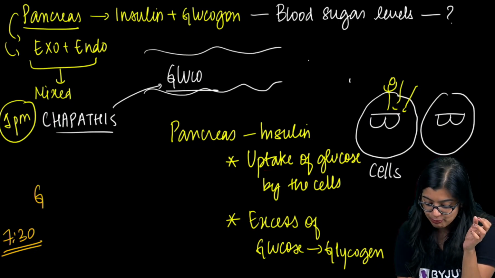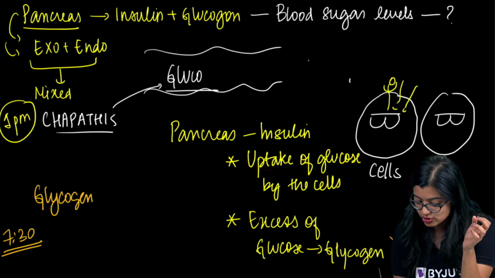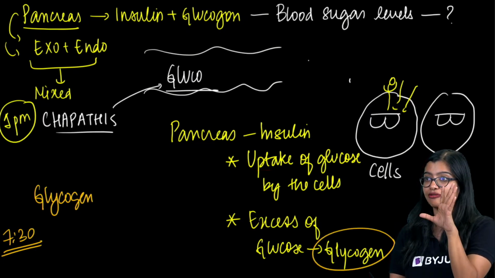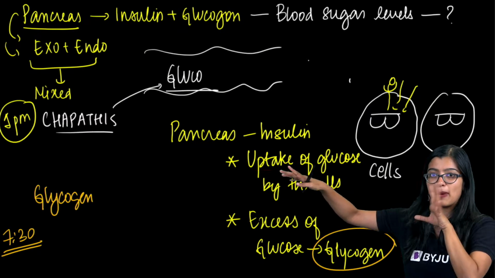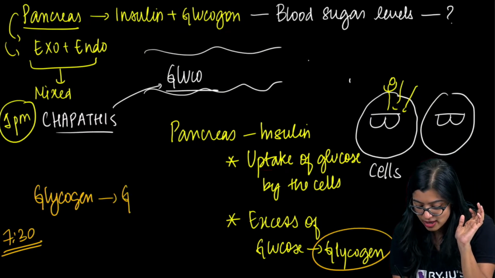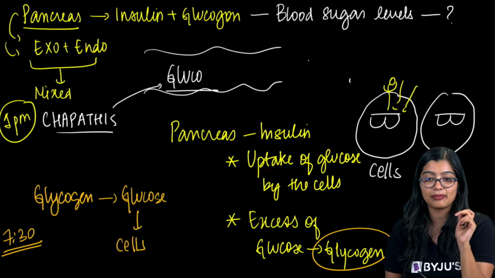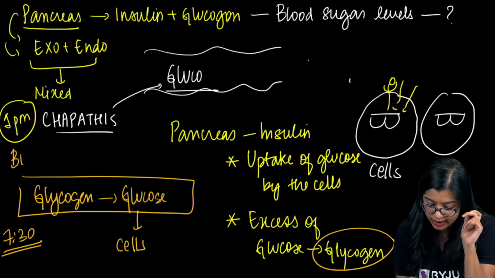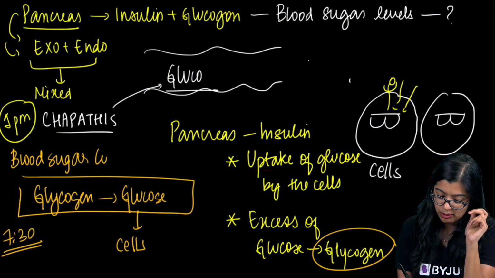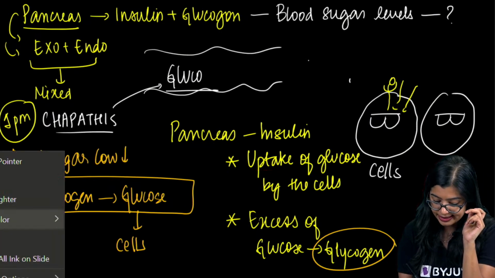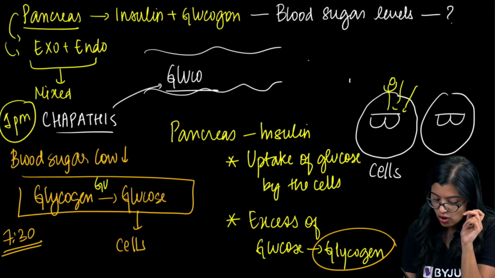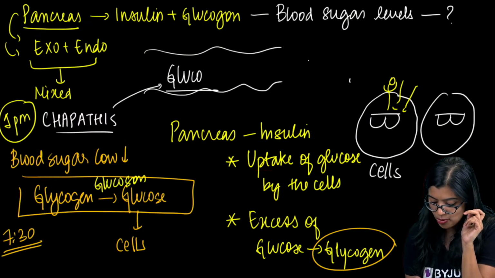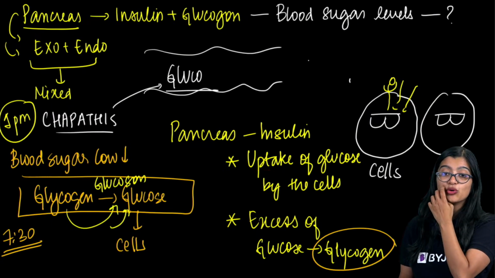But if you see, we have a lot of glycogen. All this glycogen we have stored in our body and kept. Later on, if we need any extra food, in our storage compartment, we have this. So now this glycogen needs to get converted to glucose so that the cells can take it up, right? Which is why, when blood sugar is low, when there's not enough glucose in the blood, we see that the glucagon hormone will convert glycogen into glucose.